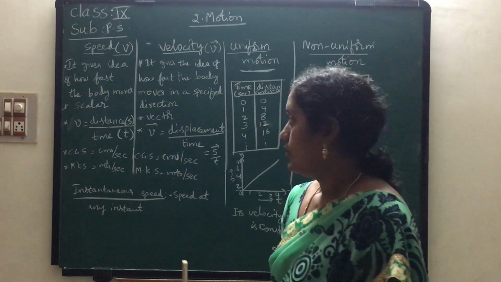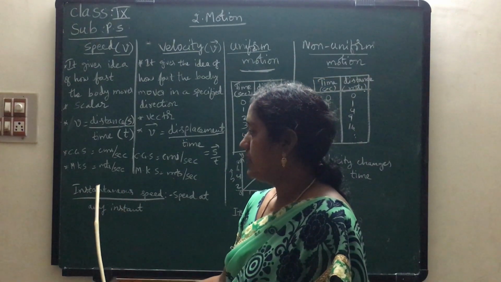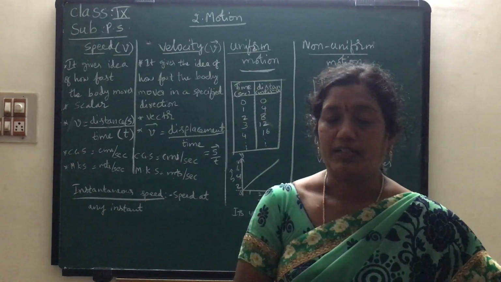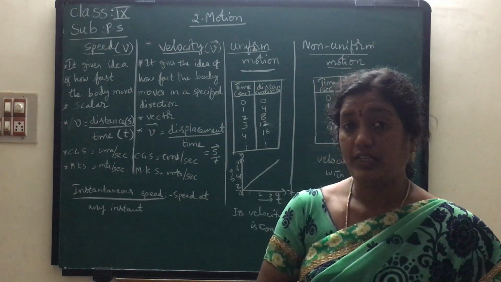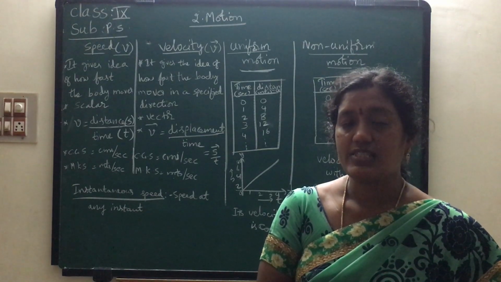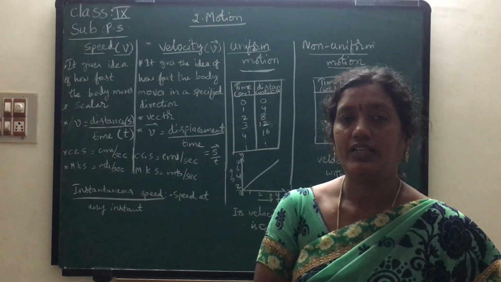Before going further with speed, I have to tell what is instantaneous speed. Instantaneous speed means the speed at any instant.